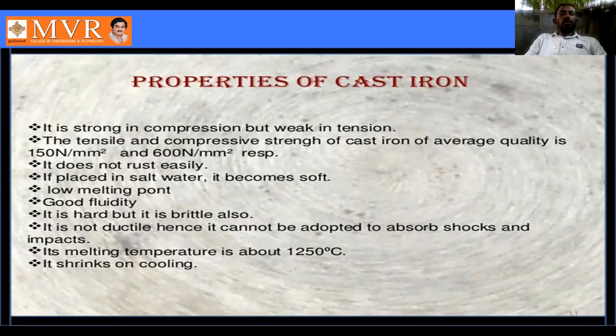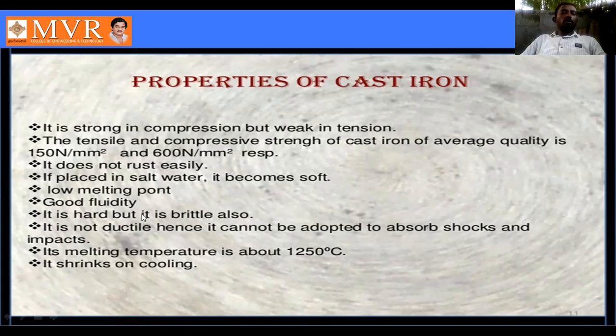It does not rust easily. If it is placed in salt water, it becomes soft. So we can take a piece of cast iron and place it in salt water, and after that we can see it become more soft. That is one of the important points. It has a low melting point. Why? Because cast iron is an alloy, so the melting point is very low.